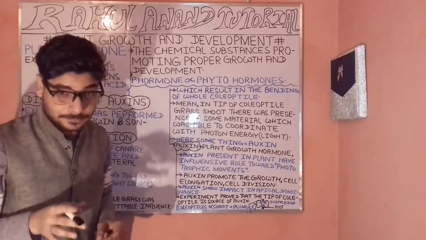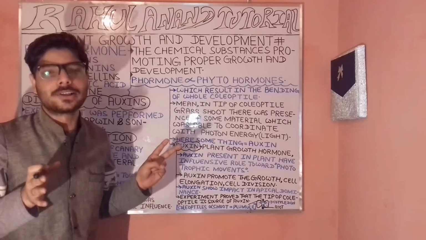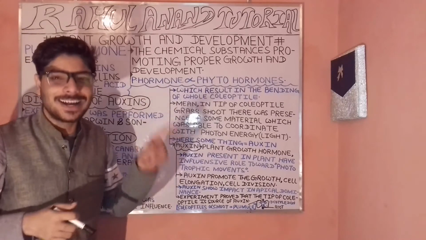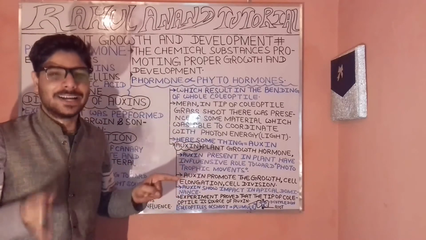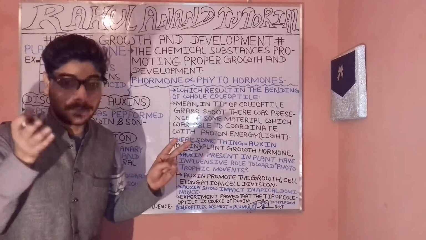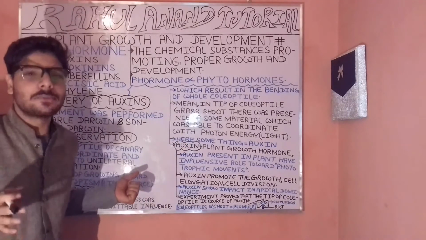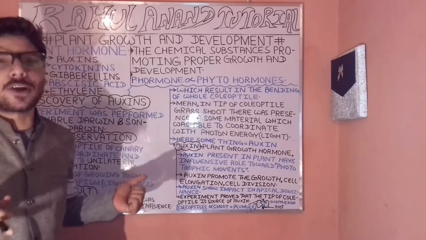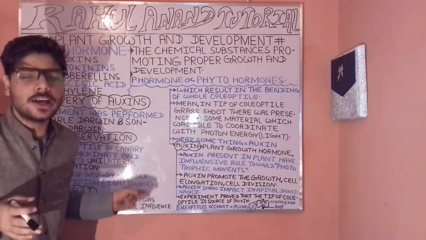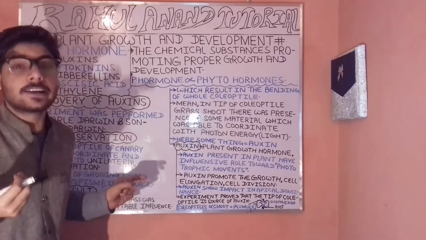Cell division is the process which promotes growth and development from the micro level. It is further divided into two broad categories, meiosis and mitosis. Now, in the final observation, the coleoptile of the canary grass showed a response to unilateral illumination.